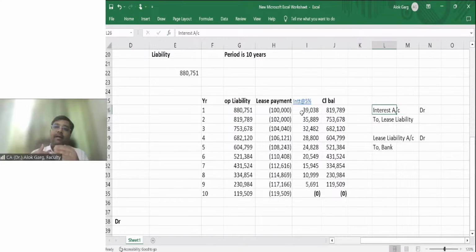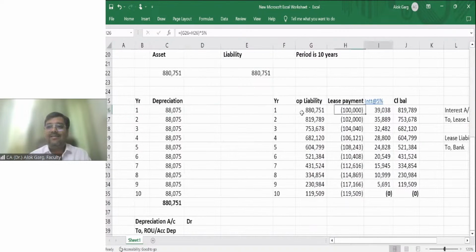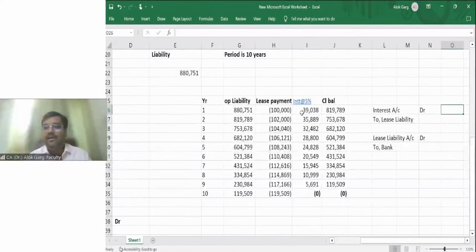And your liability will be unwound, because the liability is present value. So whatever discount rate you have used for taking it to the present value, it has to be unwound, and thus this interest cost has to be recognized, right? And the lease rental has to be paid. With the help of this calculation, are you guys able to understand this right of use asset subsequent measurement and the lease liability subsequent measurement?